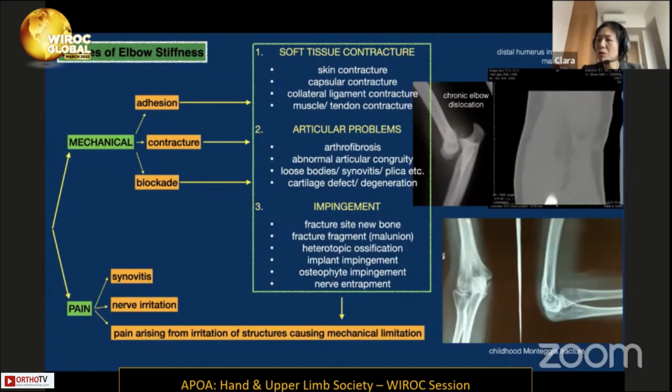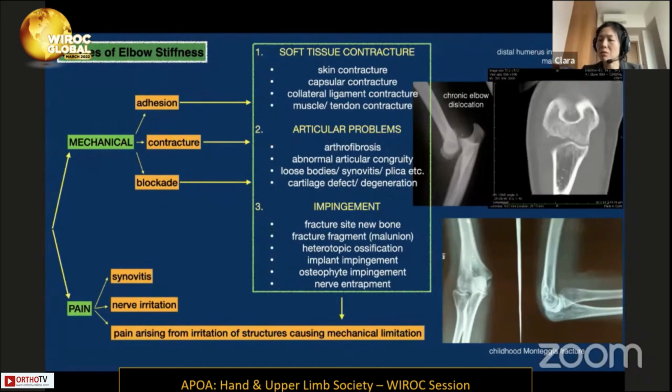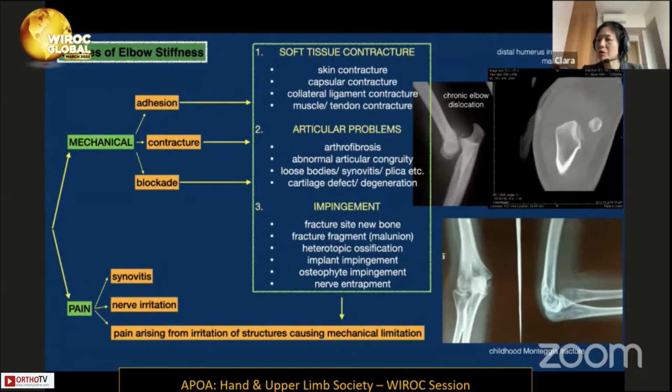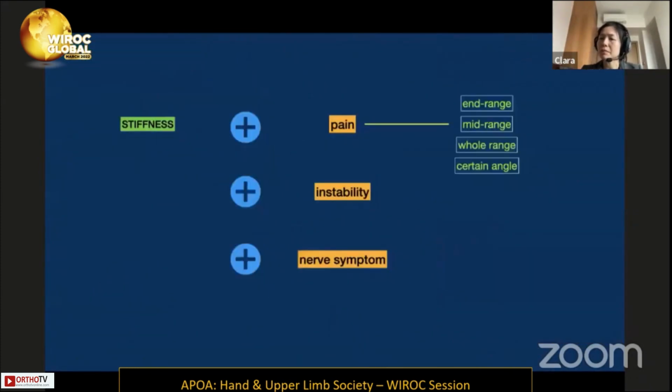For pain, it can be due to synovitis with inflammatory pain, nerve irritation resulting in neuropathic pain, or even chronic regional pain syndrome, or pain arising from the irritation of the contracted tissue, or pain arising from impinging onto the blocking structures. Sometimes stiffness is the only concern of a patient. Sometimes it's associated with pain. It can be at the end range, mid-range, or throughout the whole range, or at certain positions. Sometimes stiffness is associated with instability or nerve symptoms or a combination of the above.